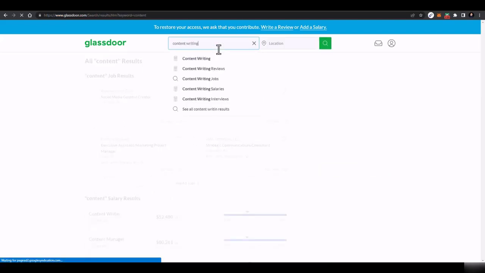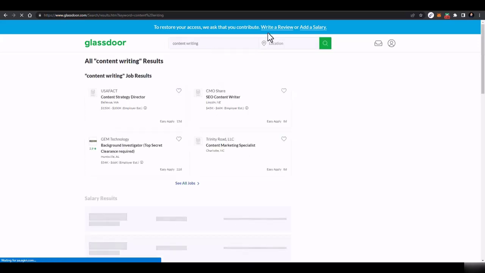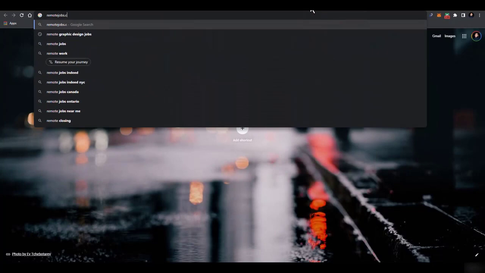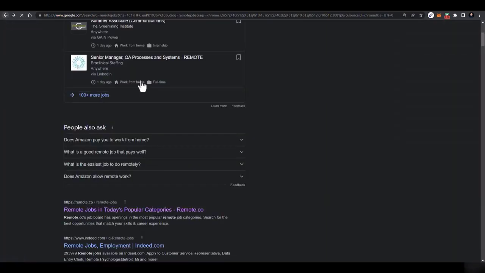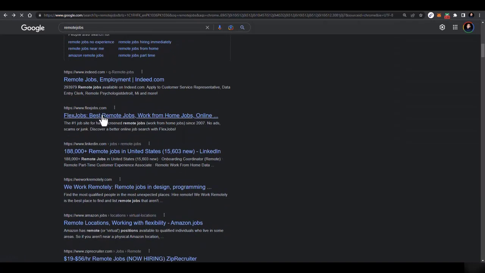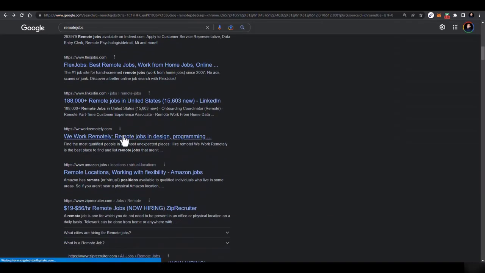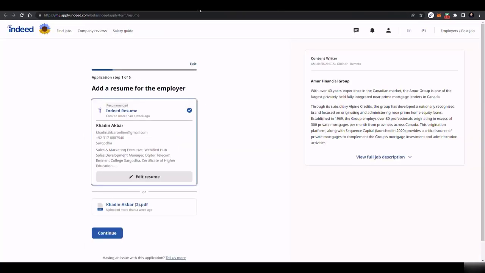Now this is just a demo. I'm just telling you about these two websites. There are hundreds of websites. Like there is a website remotejobs.com, and remote.co, and a lot of other companies who are recruiting people, like FlexJobs and LinkedIn, We Work Remotely, and a lot of other websites. You can go to all the websites and find jobs suitable to you.